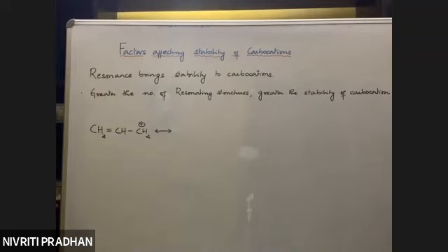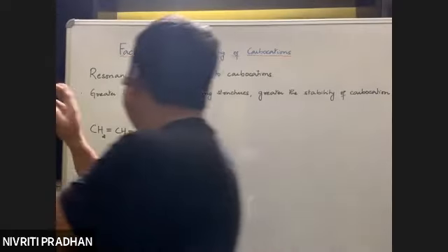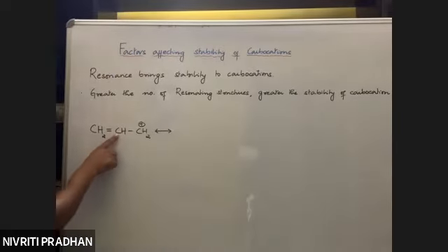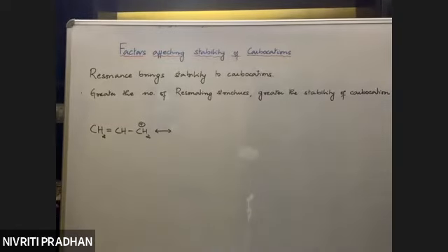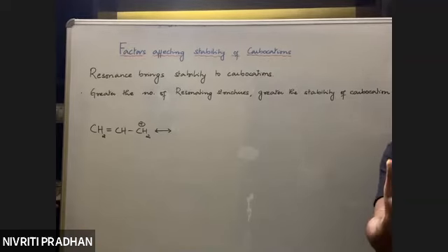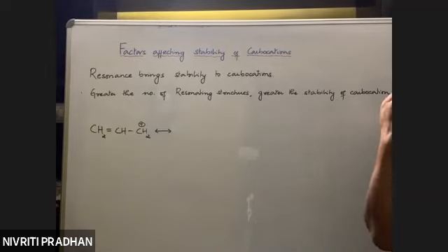Sir, 2 degree. Now, why? The carbon containing the positive charge is directly attached to only one carbon. So it's a 1 degree carbocation. And we know 1 degree carbocation is least stable on the basis of inductive effect and hyperconjugation, right? From yesterday's discussion, the overall order of stability: 3 degree carbocation very stable, then 2 degree, then 1 degree.